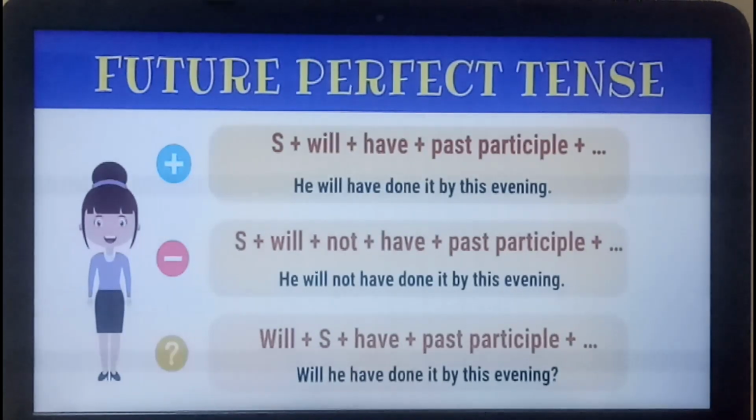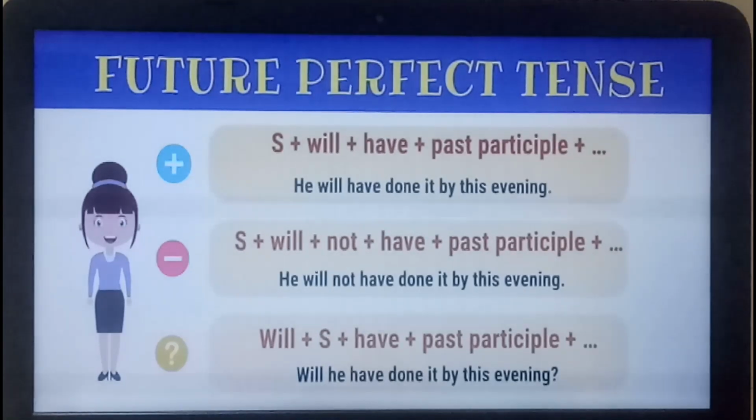Next we have future perfect tense. Now you must remember, for every perfect tense, whether present, past or future, you are going to use the third form of the verb. Past participle here means the verb's third form. As we are talking about future, will is there. Now in continuous we were adding be. In perfect we will be adding have. So will plus have plus verb's third form. For negative, not will be there, and for interrogative, will comes in the beginning.